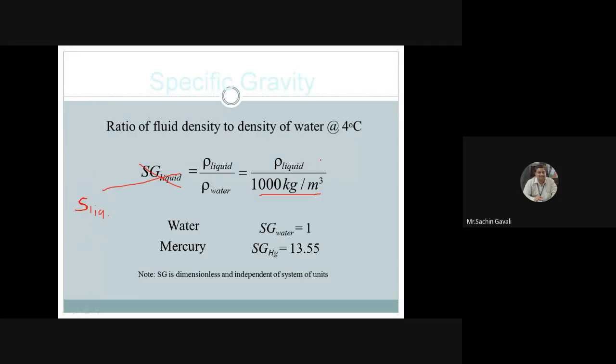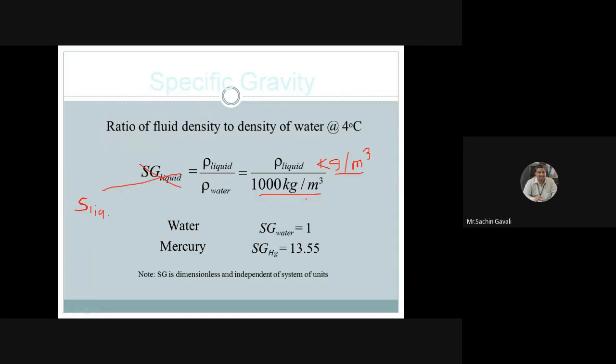Both the liquid density and water density have the unit kg per meter cube, so it gets cancelled. Specific gravity is the ratio of the density of the fluid to the density of water, and it has no unit. So specific gravity of water is equal to 1.